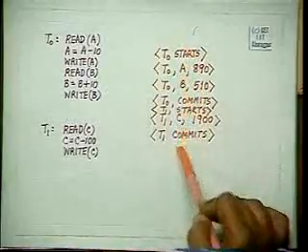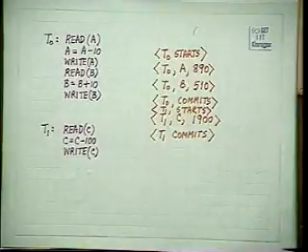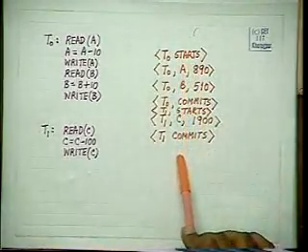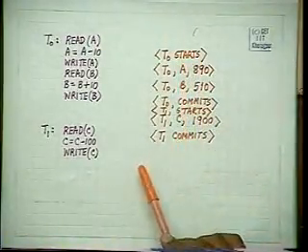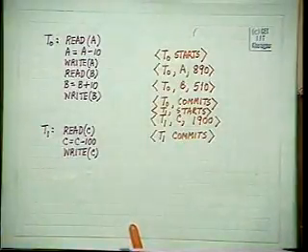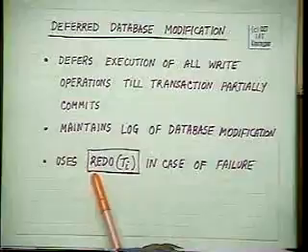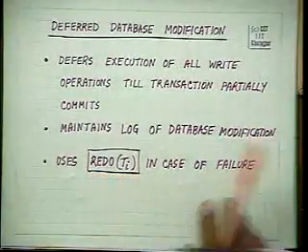Now what can happen? Suppose this whole thing is written onto the log, and after this is written onto the log, the system crashes. So how do we recover from this crash? We recover by the use of the redo function, redo Ti.